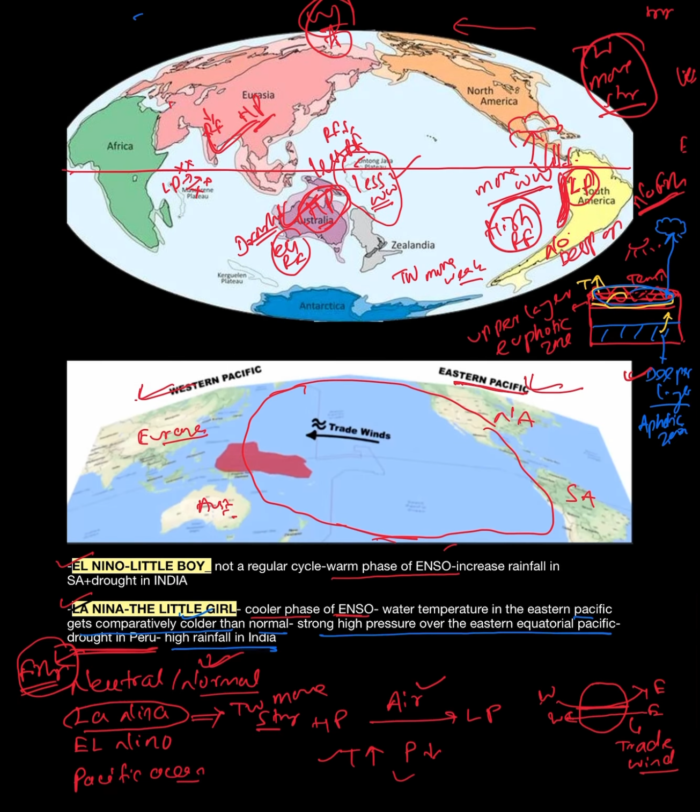I hope you have understood this subject, El Nino and La Nina. The most important thing to remember is that in case of La Nina condition, more rainfall will be there in India and Australia, whereas more fishing industry will be there in Peru or Chile, and drought condition will be there in Peru and Chile. Just the opposite in case of El Nino. In El Nino, drought condition will be there in India and Australia, whereas more rainfall, or flooding condition, will occur in Peru.